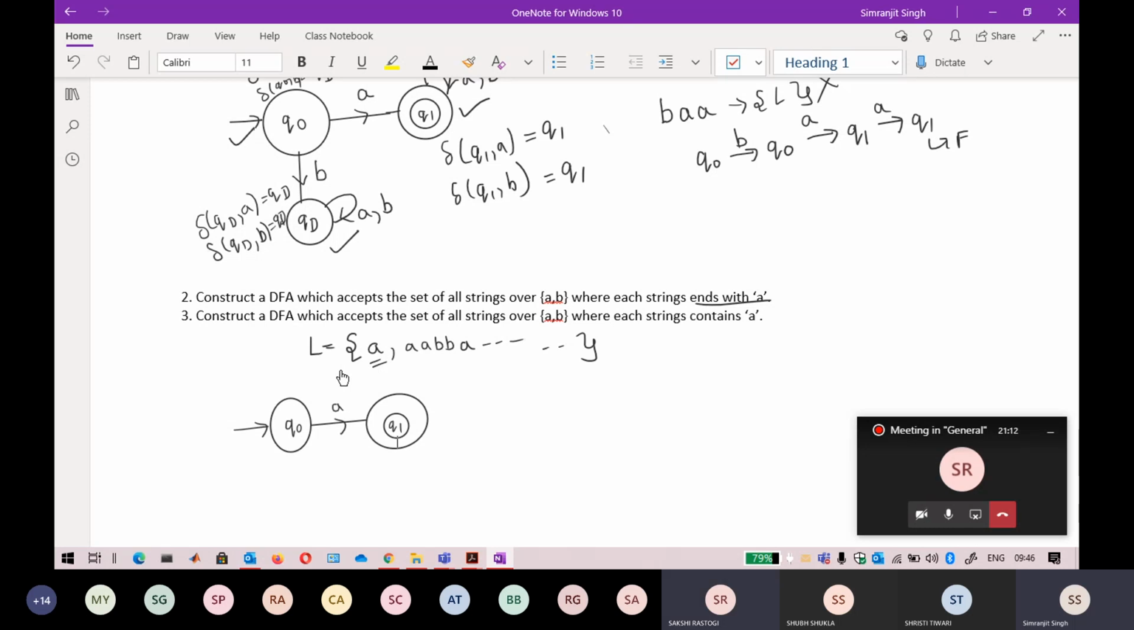But if you give it to your automata, what happens on getting an input of A? It goes towards the QF state. On getting an input of B, it goes to the QD state, and after that it will always stay there. So this string is also ending with A, but it is not accepted in your automata. So you have to modify this. Okay, sir. Get it? Yes, sir.